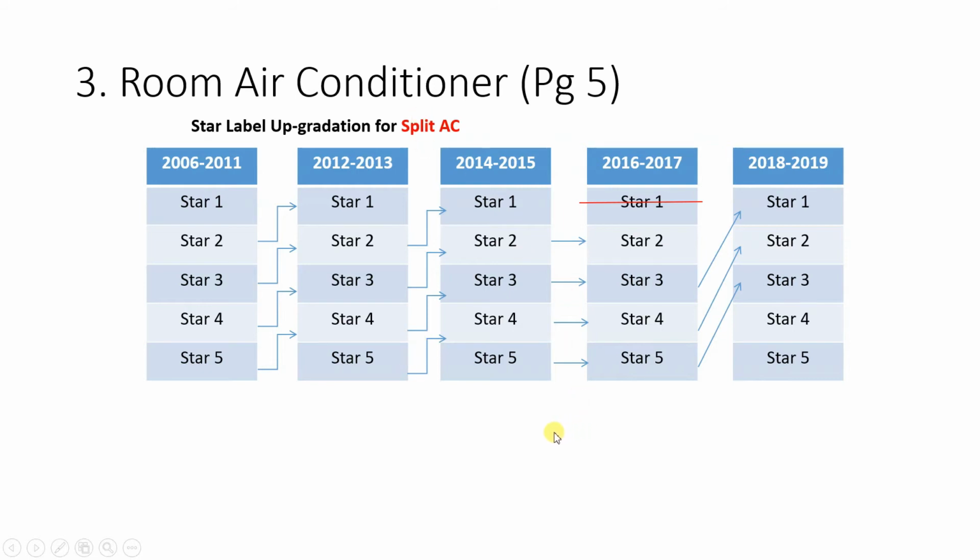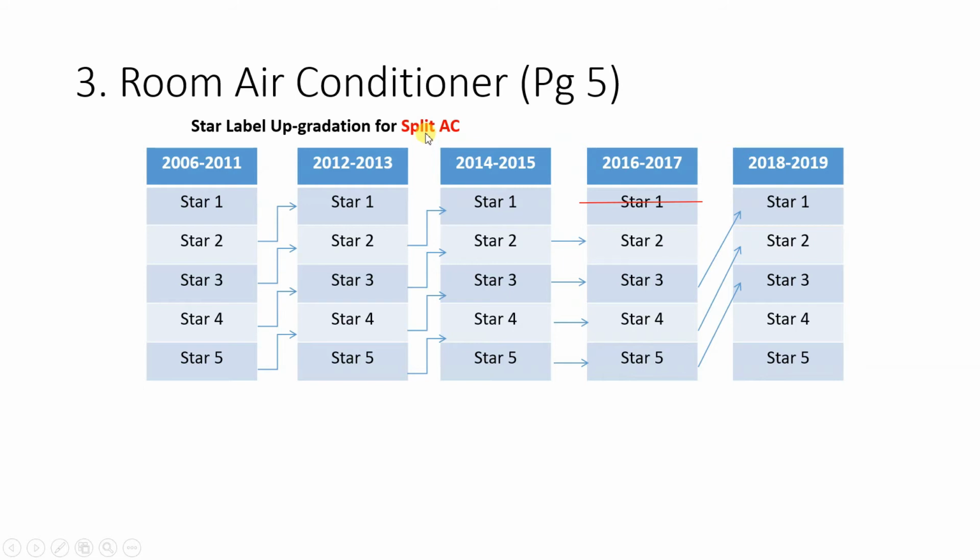Now again, this information you will get on the BEE website. If you go to the BEE website, you will find mandatory and voluntary appliances. In the mandatory appliances list, just go to the room air conditioner. When you go there, you can directly click, and you will get a PDF file. In that PDF file, you will get the star rating for room air conditioners. In room air conditioners there are different types: split AC, window AC, and so on.